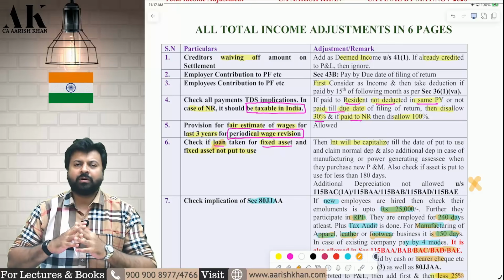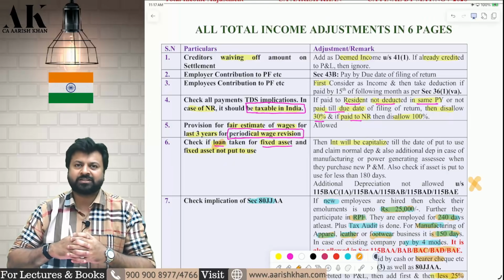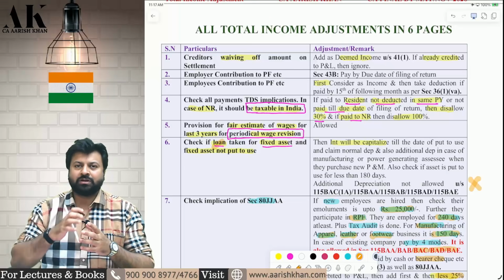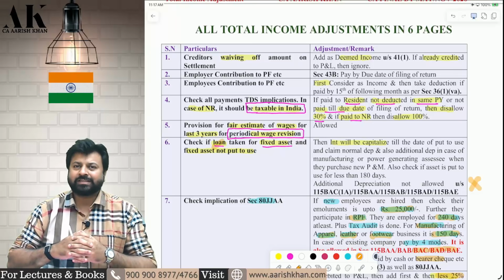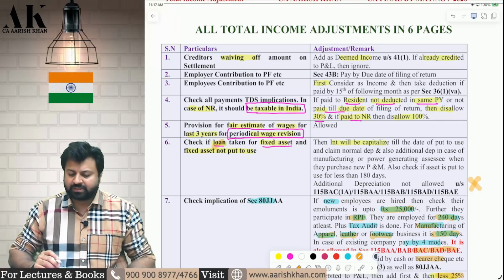So we are going to talk about all of them today in this particular video, in around 118 adjustments in around 45 minutes. You cannot imagine that in 45 minutes I am going to cover 118 adjustments which are relevant for question number 1. If you watch this again and again, I don't think anything beyond this can be asked in the examination. Yes, one or two new adjustments can always come in the examination, where you have to apply your mind and try to get it correct. So without wasting any further time, let's start with the very first adjustment.